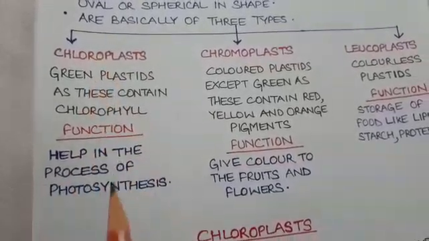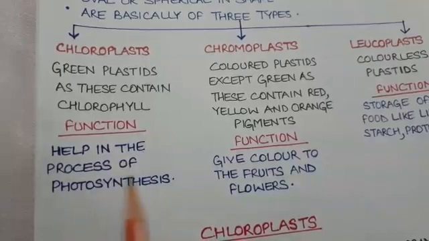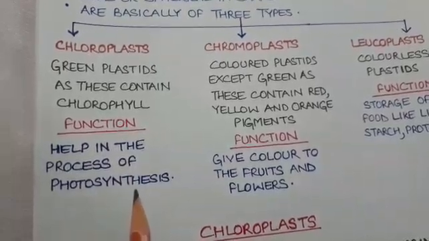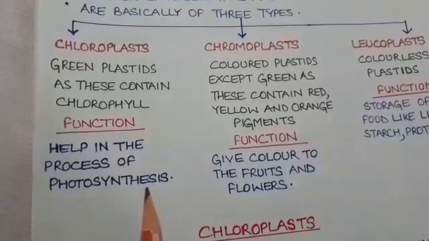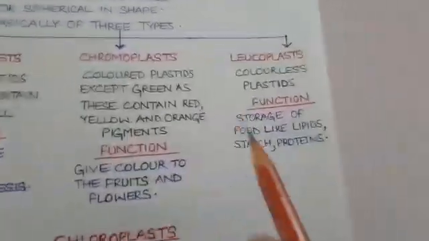Chloroplasts are green colored plastids because they contain the photosynthetic pigment called chlorophyll. And what is the function of chloroplast? They help in the process of photosynthesis for preparing food for the remaining living organisms in the form of glucose.